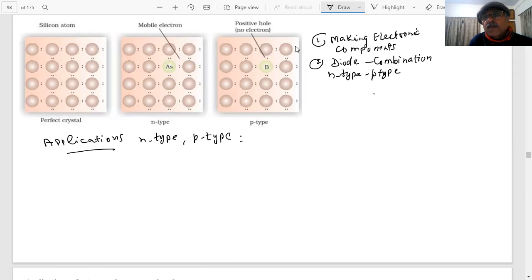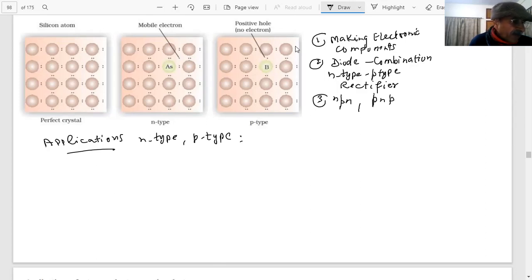It's actually a part of physics, but we are telling you because applications may be asked. They are used as rectifiers. Transistors are made by sandwiching a layer of one type of semiconductor between two layers of the other type, known as NPN type, or PNP type.